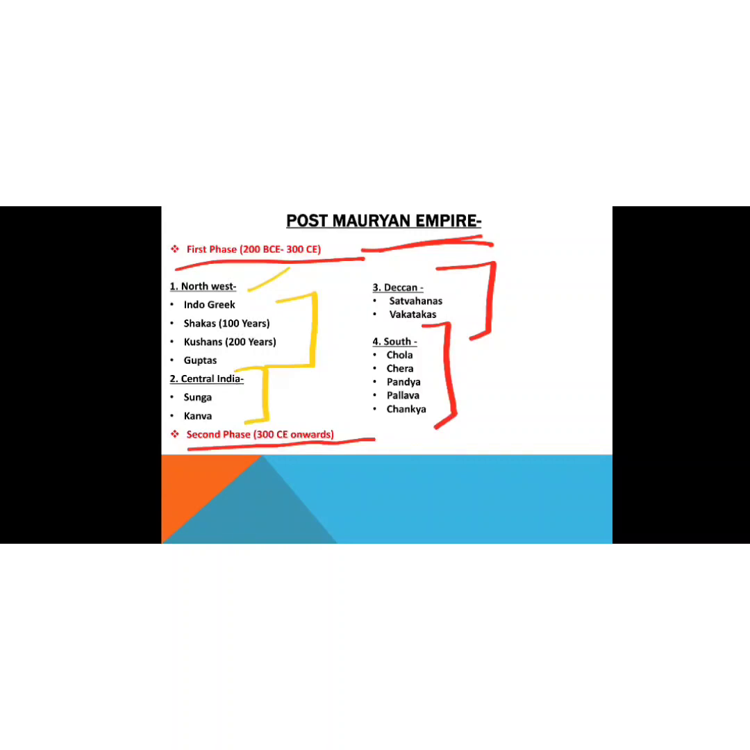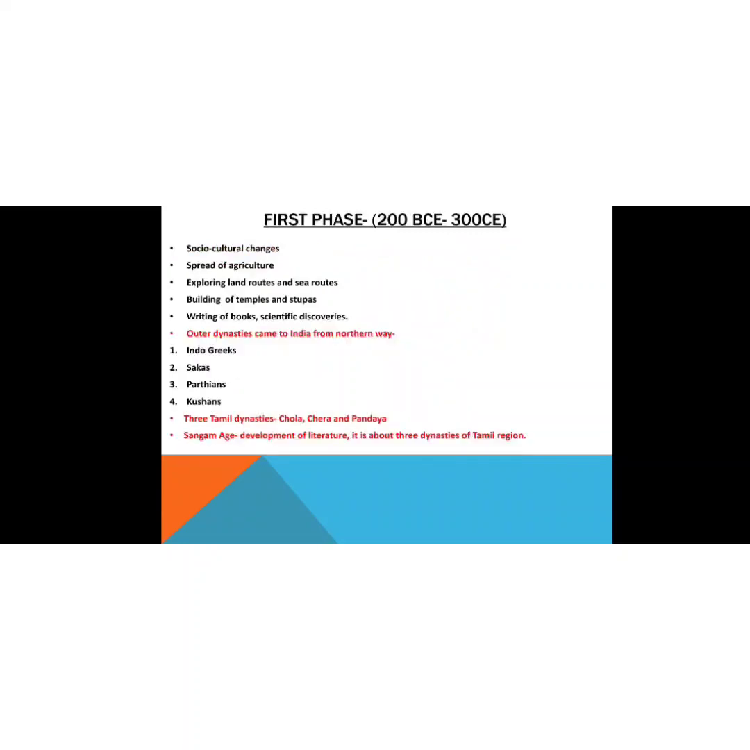So these are some dynasties who ruled over India in the first phase of the post-Mauryan Empire. Then the second phase is after 300 CE onwards. Now we will be talking about the first phase. The first phase is between 200 BCE to 300 CE.